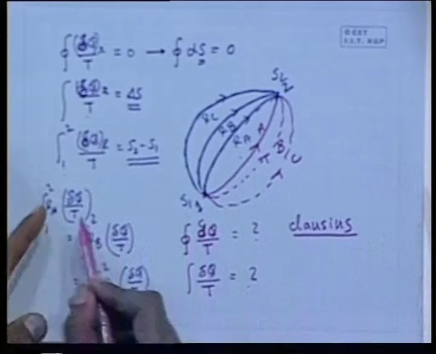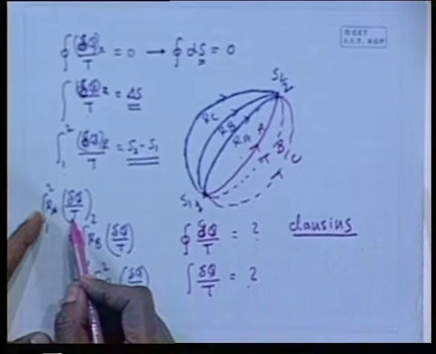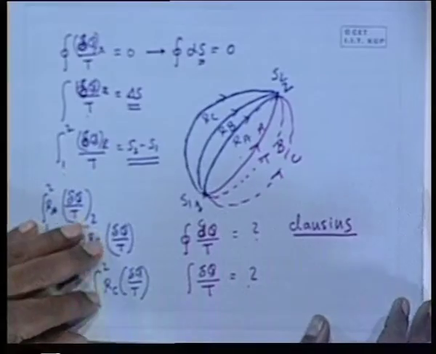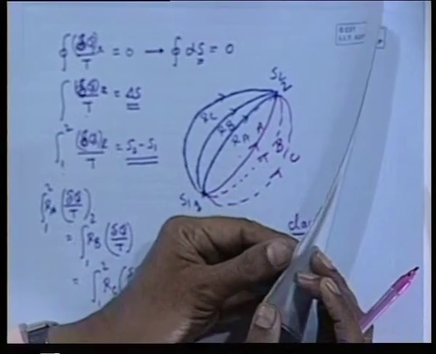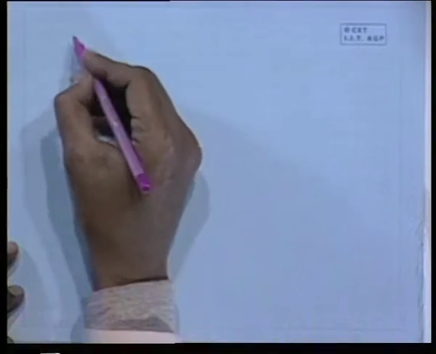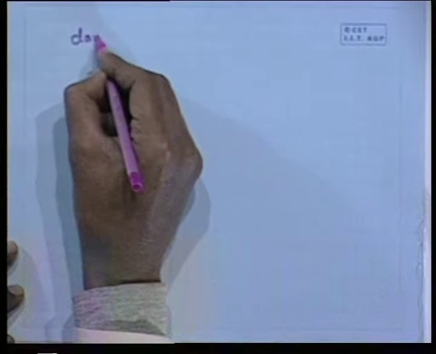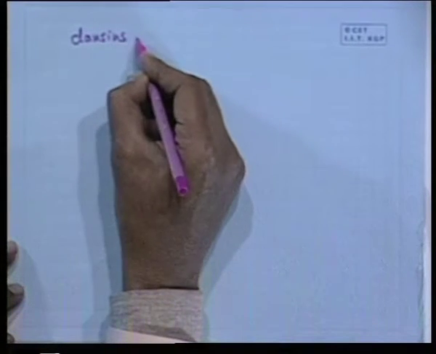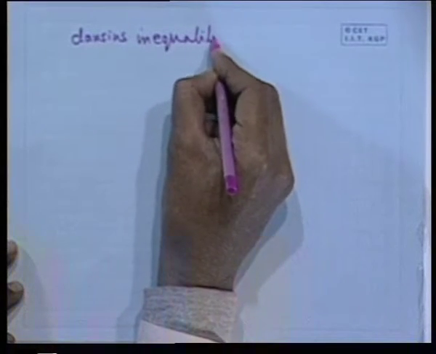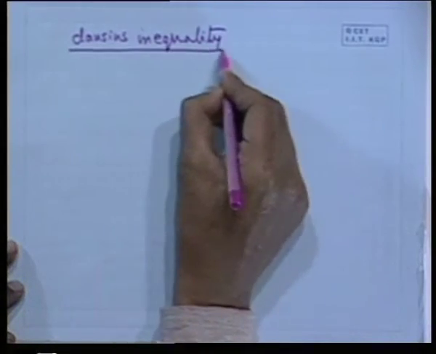Are they equal to the counterpart for a reversible process, or even if they are not equal, are they less or greater? This question was answered by Clausius and is known as Clausius inequality.